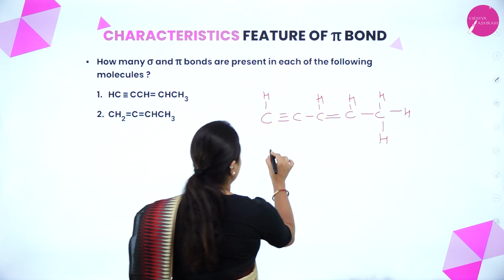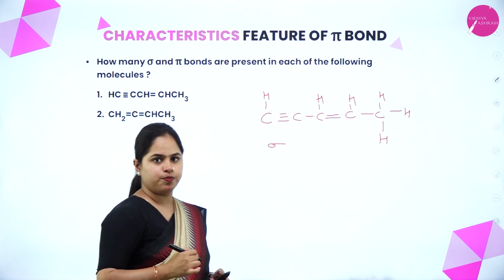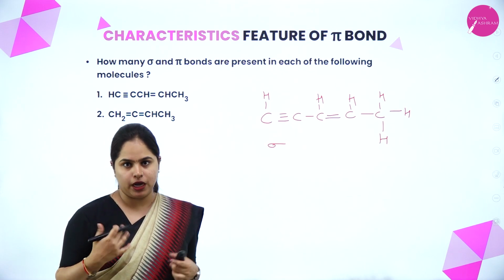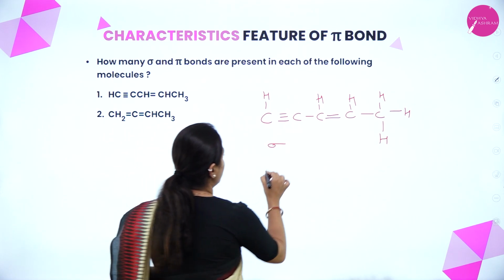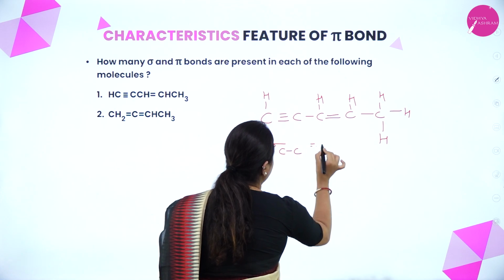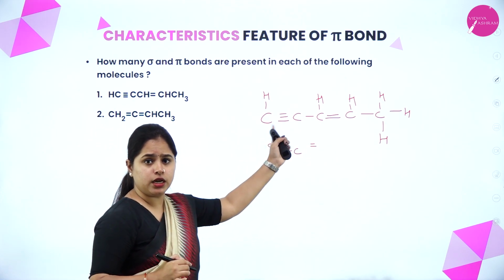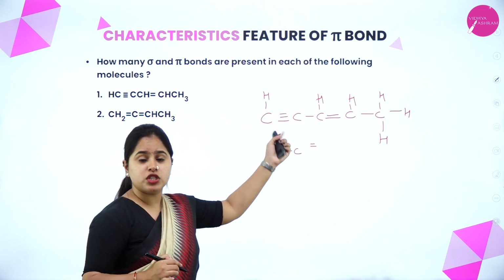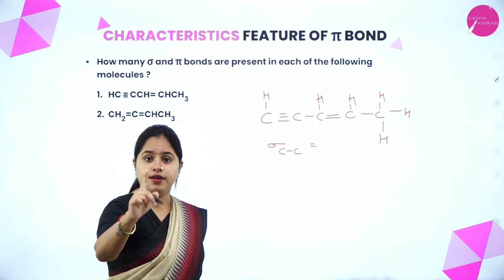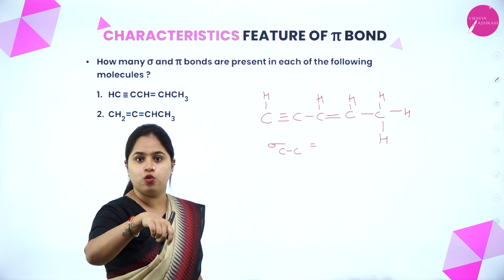Let's calculate the sigma bonds first. We have to calculate the number of sigma and pi bonds. The sigma bonds between carbon and carbon atoms we are going to see first. There is a triple bond here between carbon and carbon. A triple bond means one will be sigma and the other two will be pi.